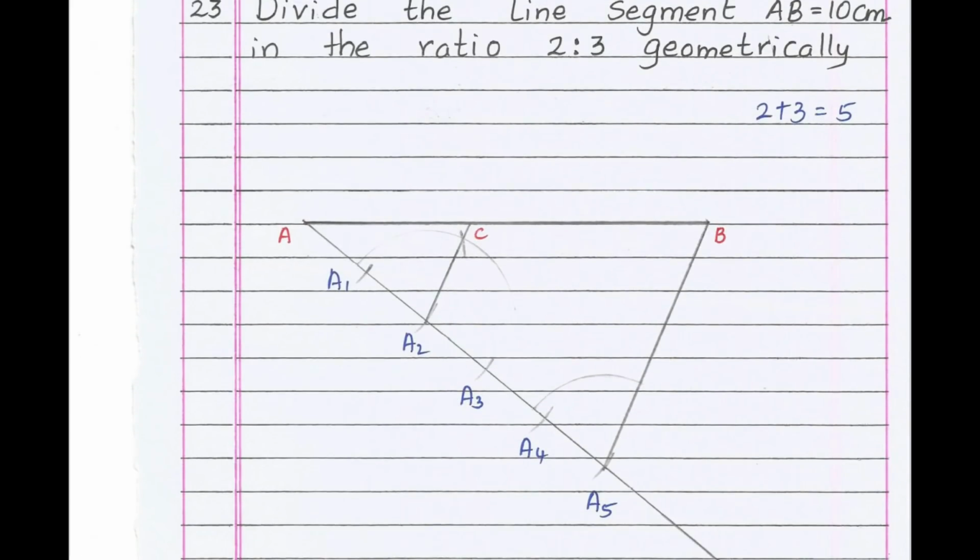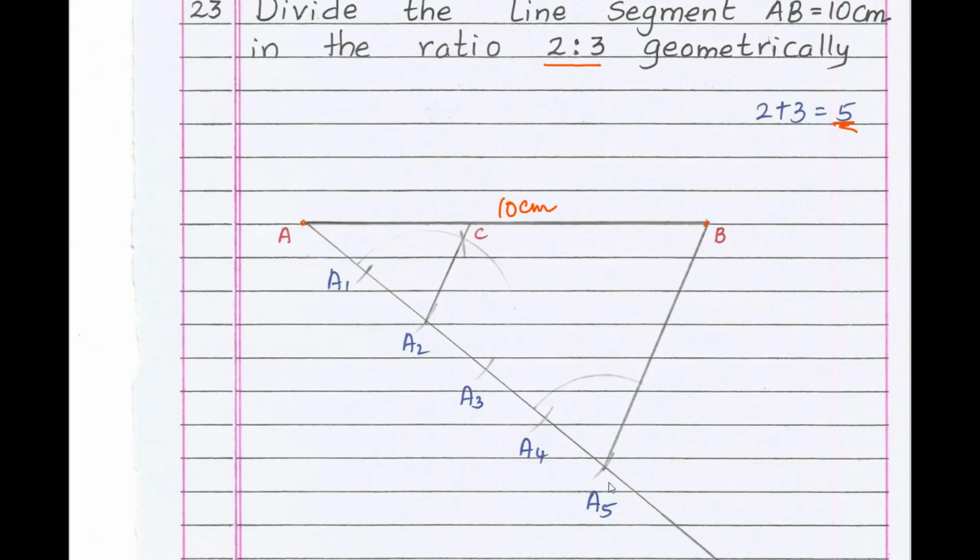Very simple construction. Divide the line segment AB of 10 cm in the ratio 2:3. For this, add the ratio, that is 5. First step is draw a line segment AB of length 10 cm and draw an acute angled ray. Now how many arcs should you cut? You should cut 5 arcs, because the ratio is 2:3, that means 2 plus 3 is 5.